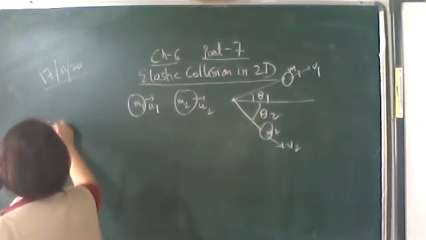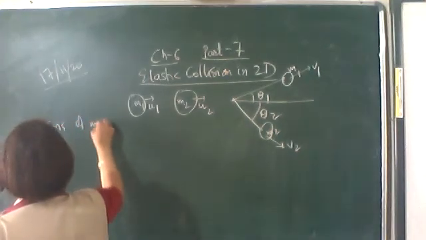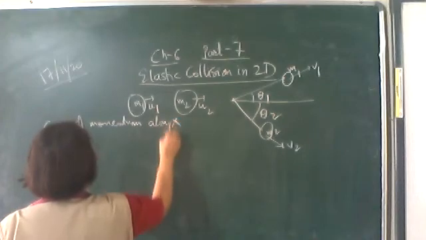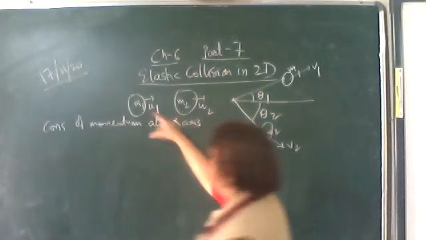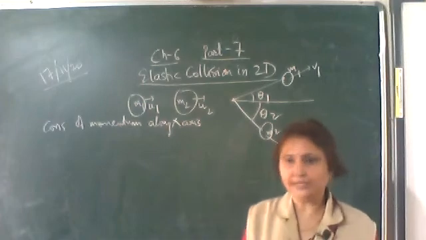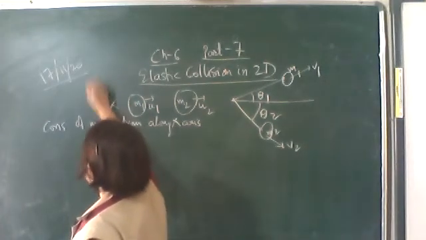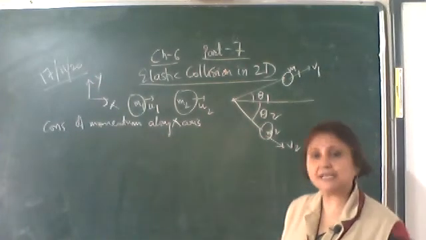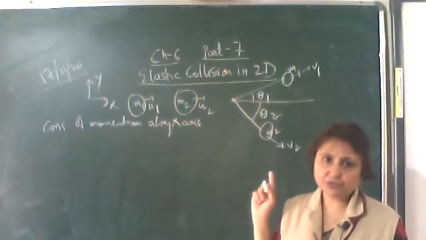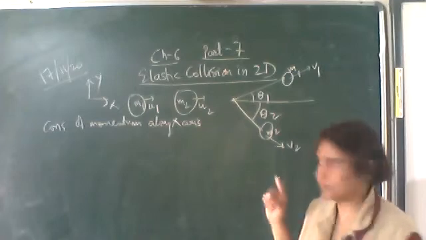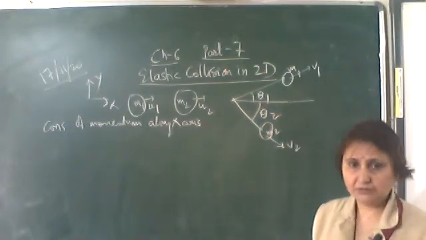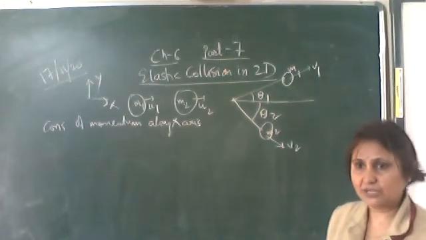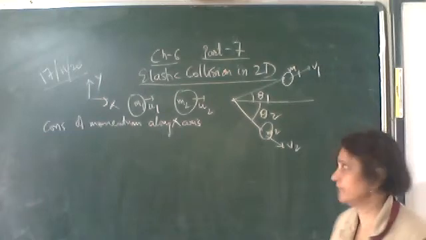Okay, so conservation of momentum along the x-axis, because before collision both are moving along the x-axis. This axis we are considering to be the x-axis, and this axis the y-axis. As before collision both are moving along the x-axis, m1 u1 plus m2 u2 is the momentum before collision along the x-axis. But after collision these momenta are not along the x-axis or the y-axis, so we can resolve this momentum along the x and y-axis.